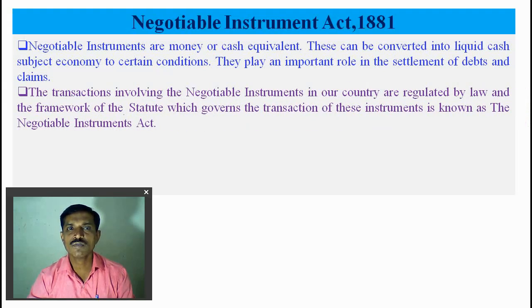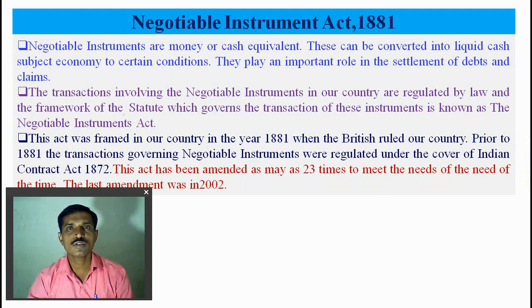The transactions involving negotiable instruments in our country are regulated by law, and the framework of statutes which governs the transactions of these instruments is known as the Negotiable Instruments Act 1881. This Act was framed in our country in the year 1881, when the British ruled our country before independence. Because of the British, a modern banking business started in India.